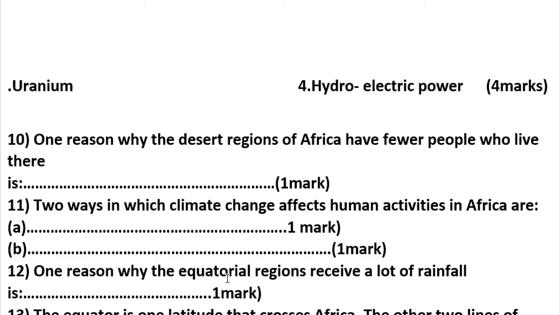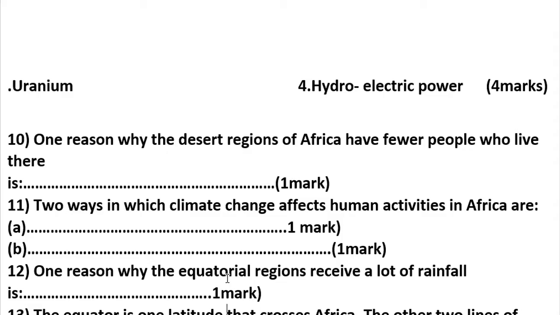One reason why desert regions of Africa have fewer people who live there is. Here, to question number 10, we can say that it is because there is a shortage of fertile soil. Of course, in the desert it is rare to find water, so shortage of water is also another cause.